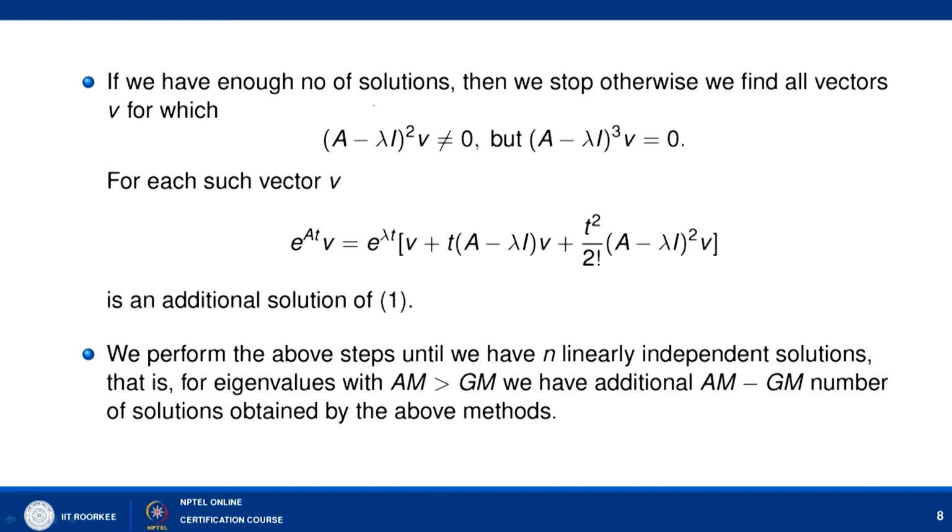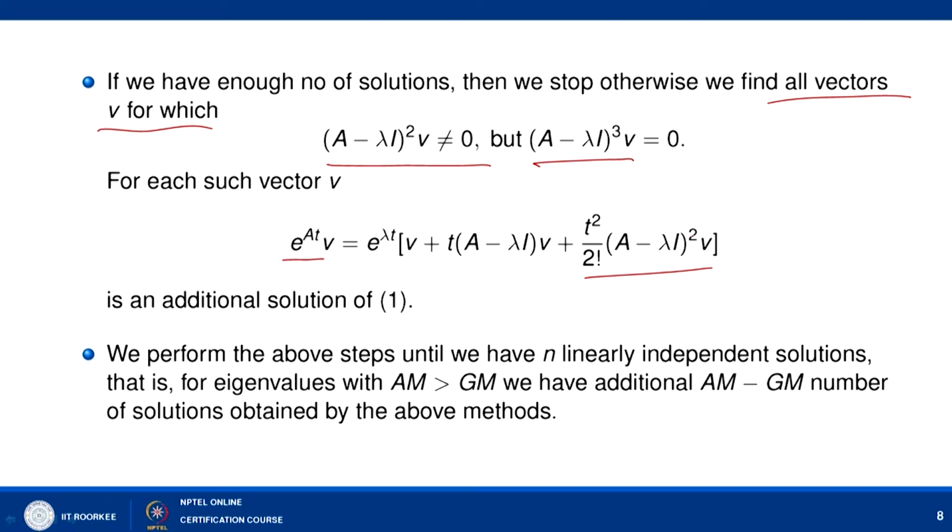And if we have enough solutions from the previous step, then we stop and write the general solution in terms of linearly independent solutions. But if we do not have enough solutions, then we find all vectors v for which (A minus lambda I) square v is non-zero, but the next higher power, that is (A minus lambda I) cube v, is equal to 0. In this case your e to the power A t v will contain one more term, that is t square upon factorial 2 into (A minus lambda I) whole square v.